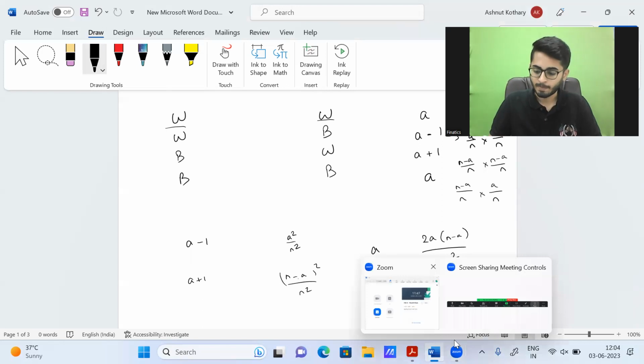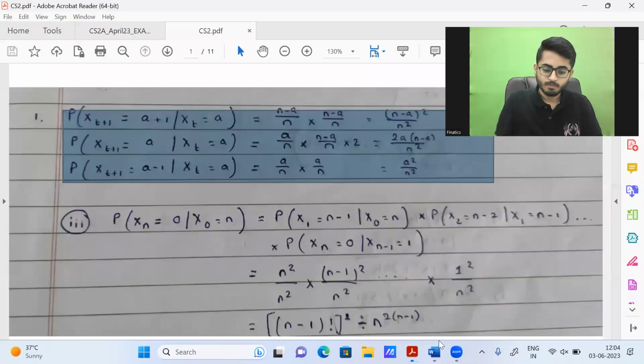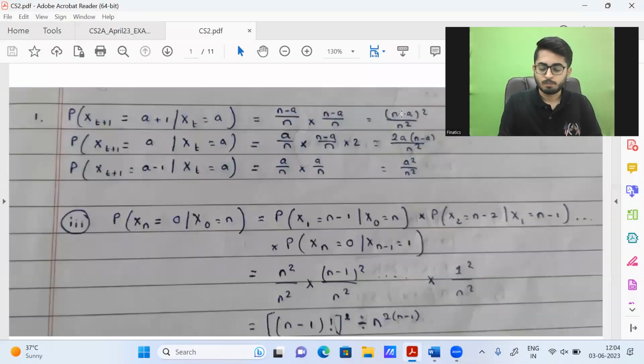So as you will see, Xt plus 1 takes the value A plus 1 with probability n minus A whole square by n square, A minus 1 with probability A square by n square, and taking the value A, 2A into n minus A by n square. This will be holding true when A is not taking the value 0 or n, because that is the extreme case. Because if A takes the value 0, then it cannot take the value minus 1.